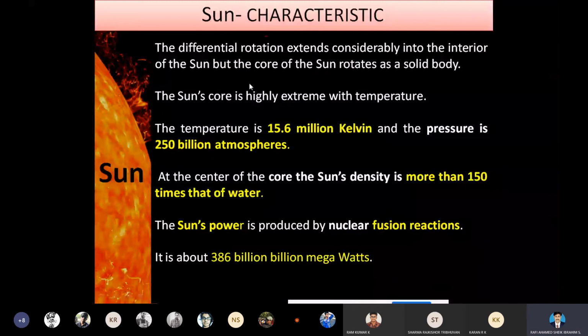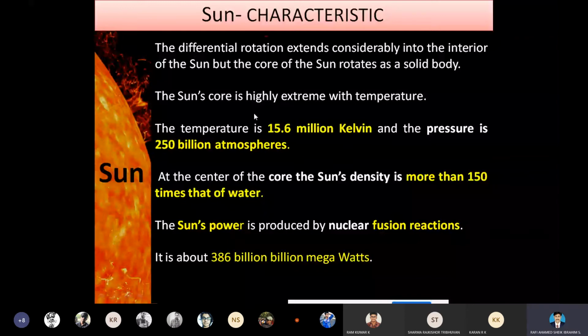So from this slide, we are going to say that the sun's core is highly extreme in temperature. As we know, the nebula is formed from dust particles and gaseous clouds.